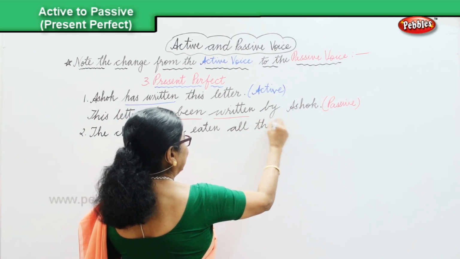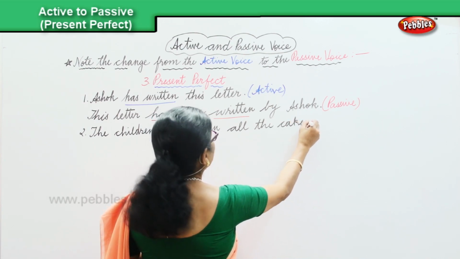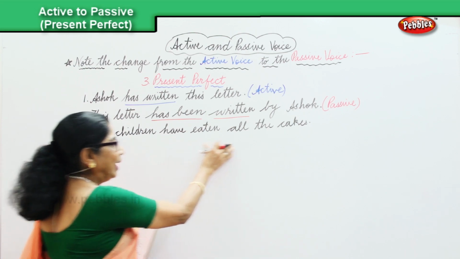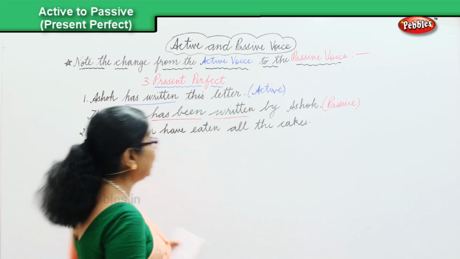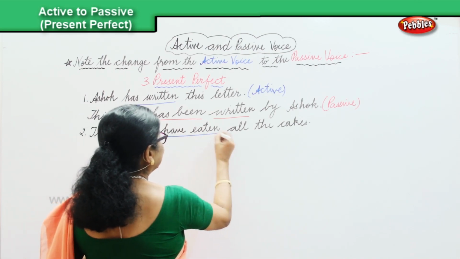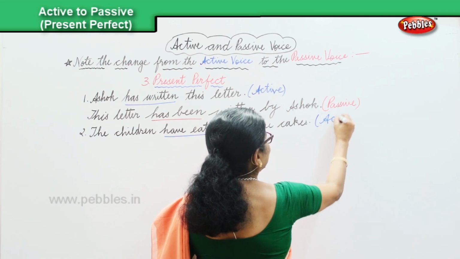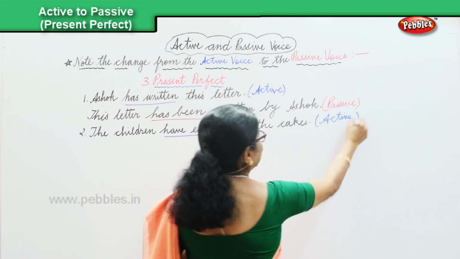What have they done? They have eaten all the cakes. Okay? That's the active in the present perfect tense.